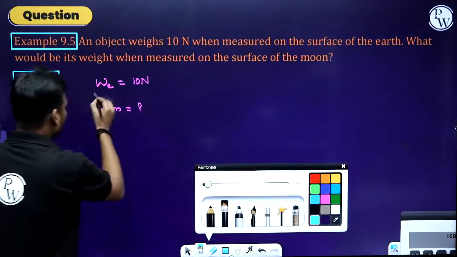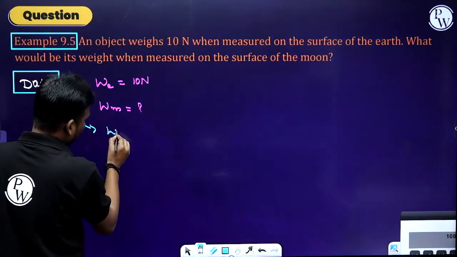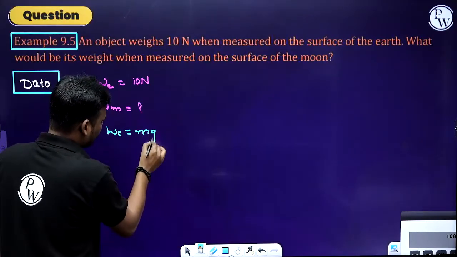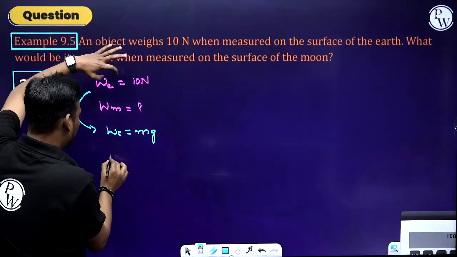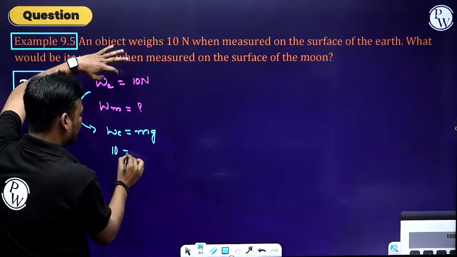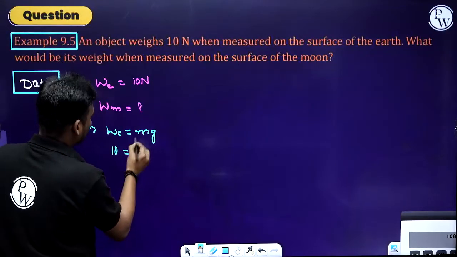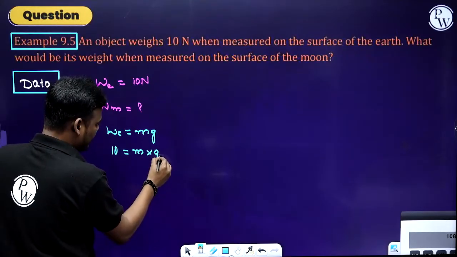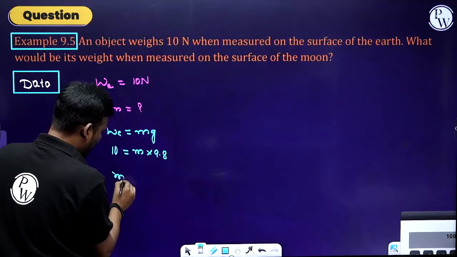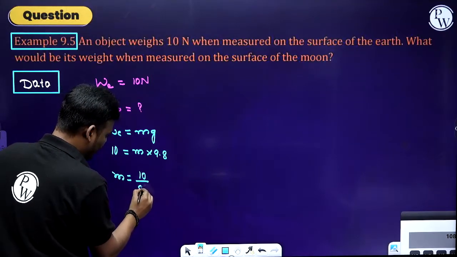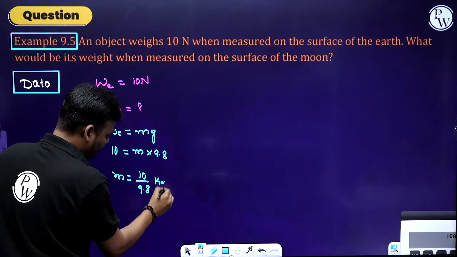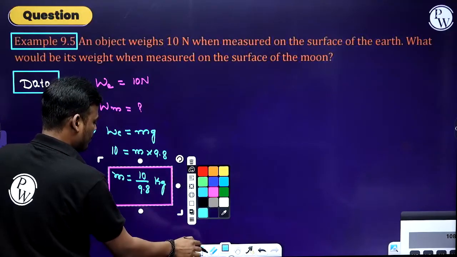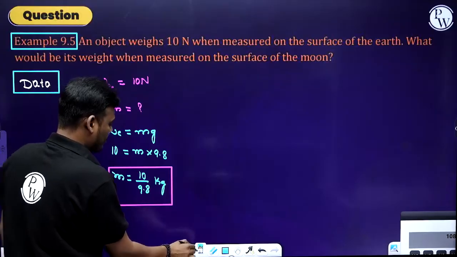So by the data, you can conclude that WE equals mg, and WE value is 10, equals mass, which we have to calculate, and g, that is 9.8. M value is given by 10 divided by 9.8 kg. This is the mass of the body.